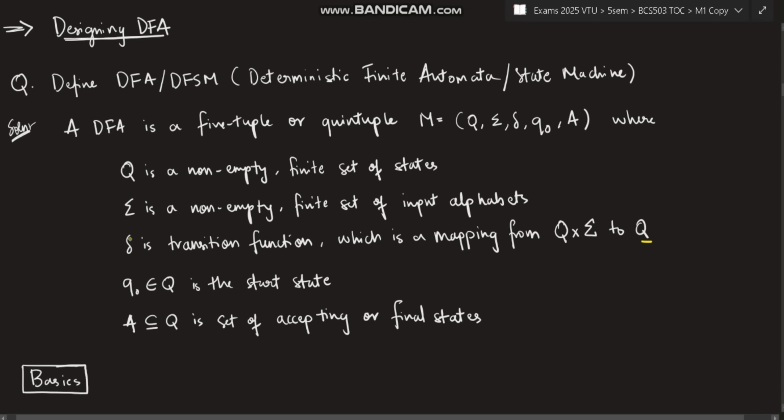Okay, this one just learn as such because you can't alter these things, but in the problems you'll understand what these terms mean. Okay, and Q naught is the starting state, and A, a subset of Q, is the set of accepting or final states. So in DFA we'll be having a starting state and a final state. Okay, that I will be discussing in the basics.